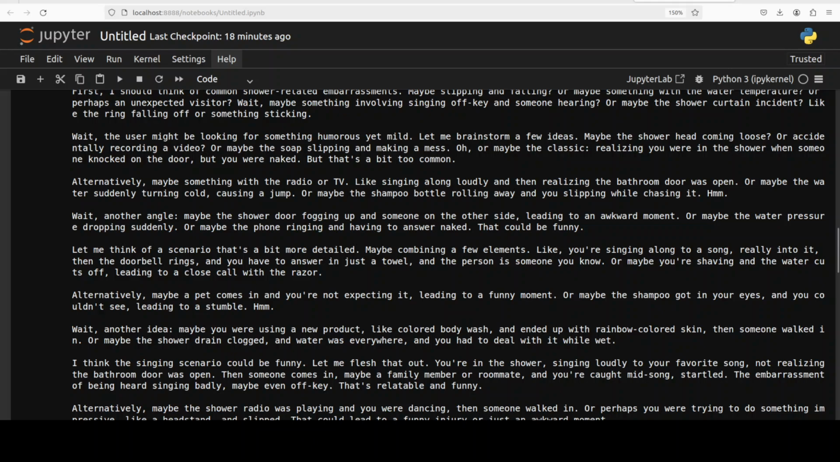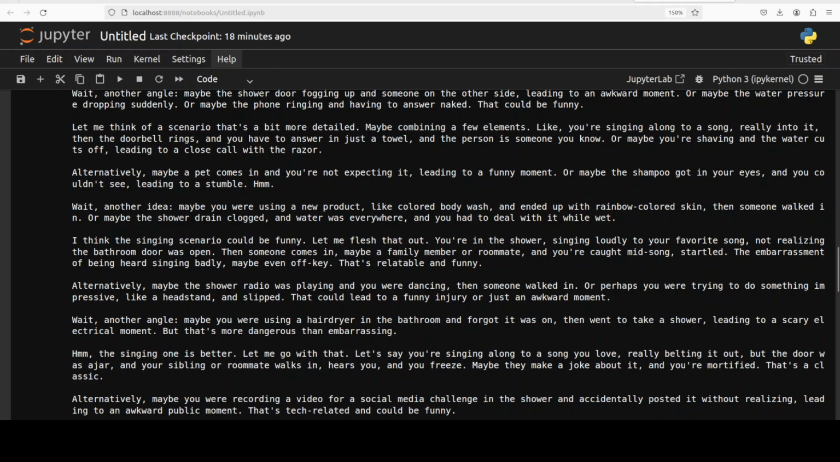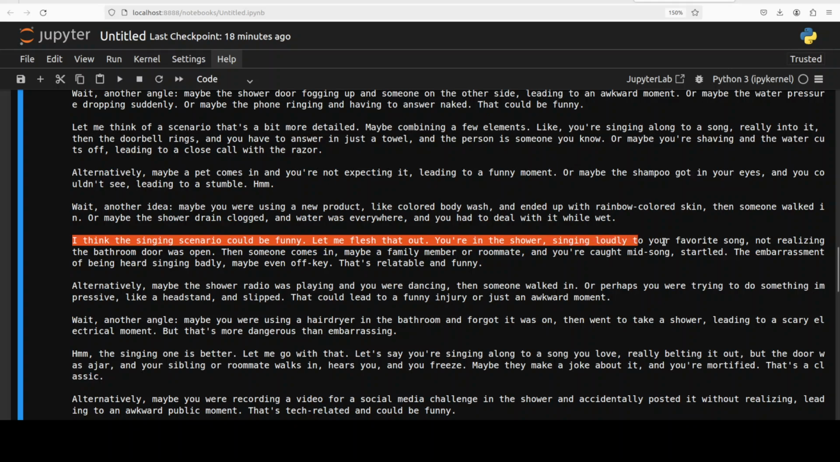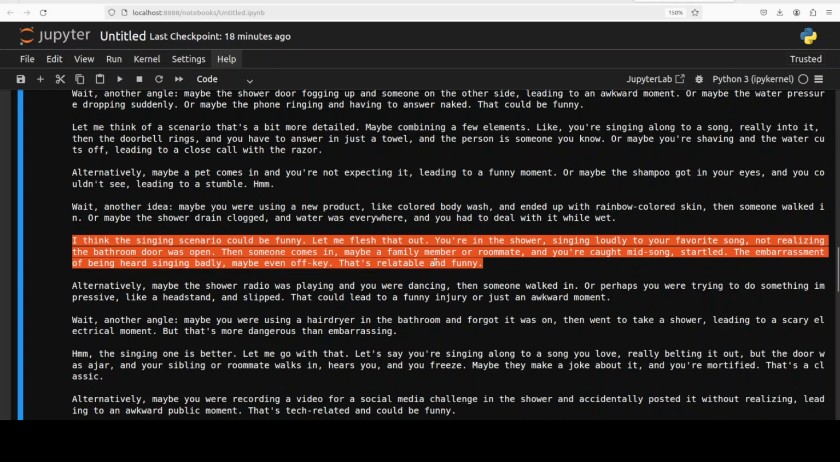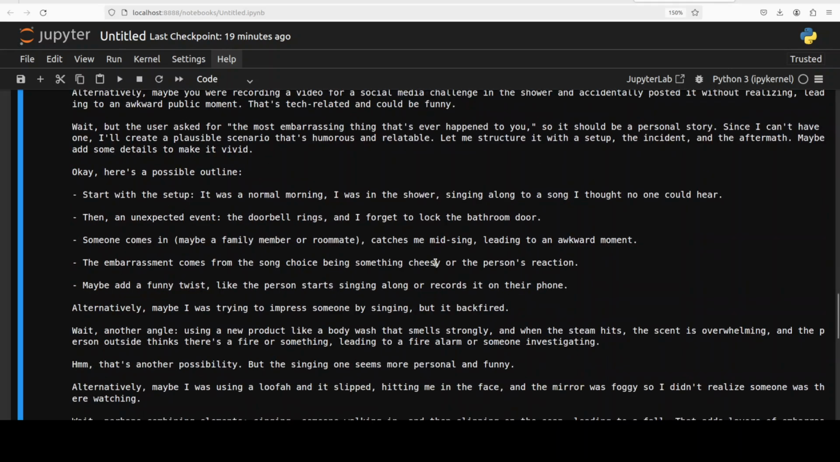So it is taking different angles here, thinking of different scenarios, and if you read through it, the language is very coherent. There is no break there, and the flow of the language is pretty natural, I would say. For example, read this. I think that the singing scenario could be funny. Let me flesh that out. You're in the shower singing loudly to your favorite song, and then how good is that? Relatable and funny. So it is talking about different things, and then there is a possible outline, start with the setup and all that stuff.